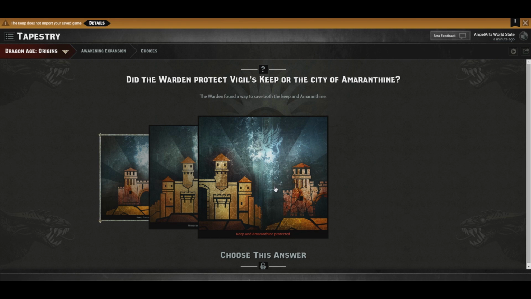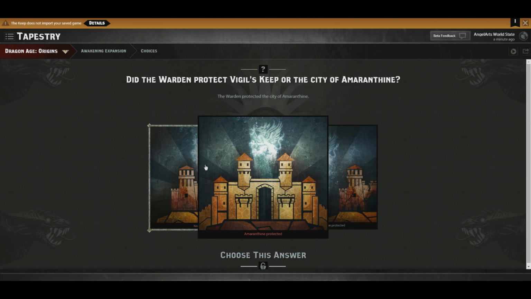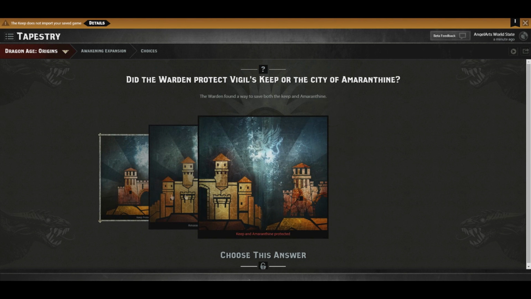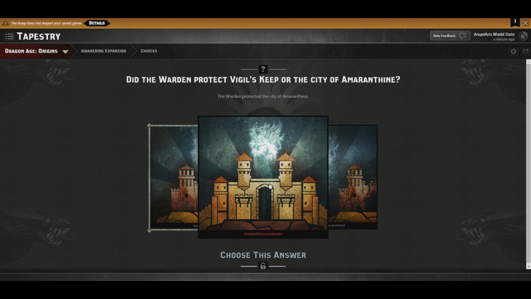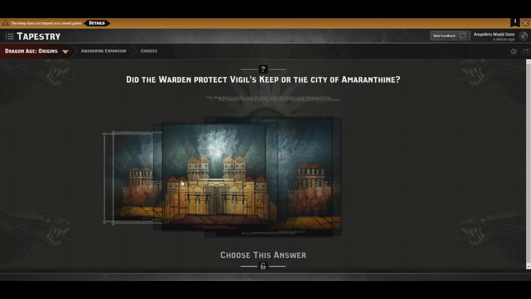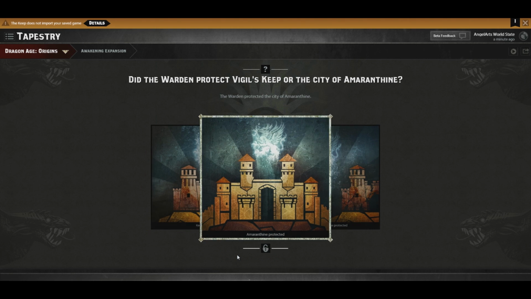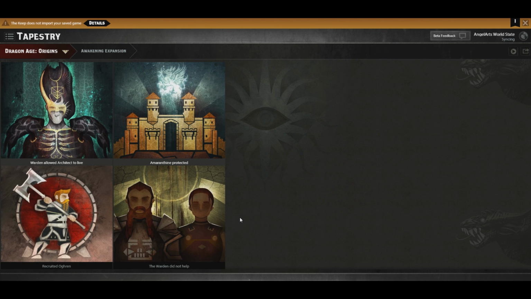So does that count? If I stayed in Amaranthine and fortified the keep, would I have protected both, even though I wasn't at both? Well, for now, I'll choose Amaranthine protected, because I don't know what the difference is based on what I ended up choosing in the game.